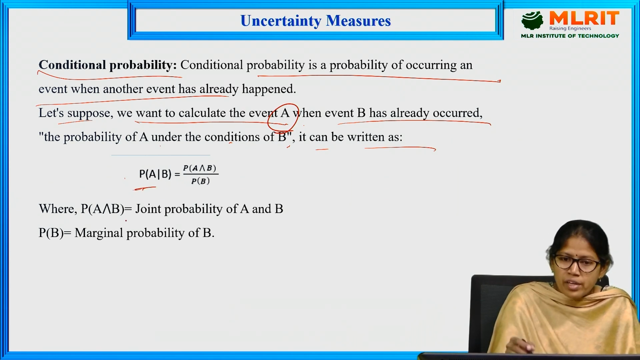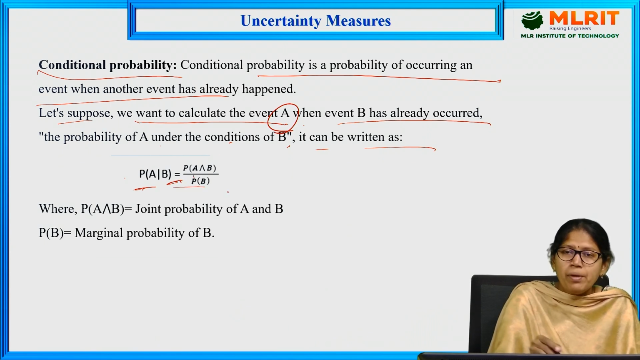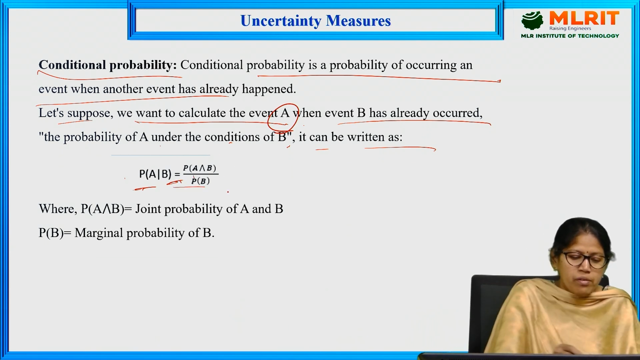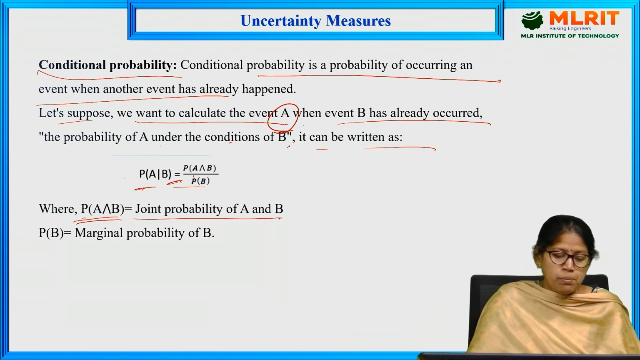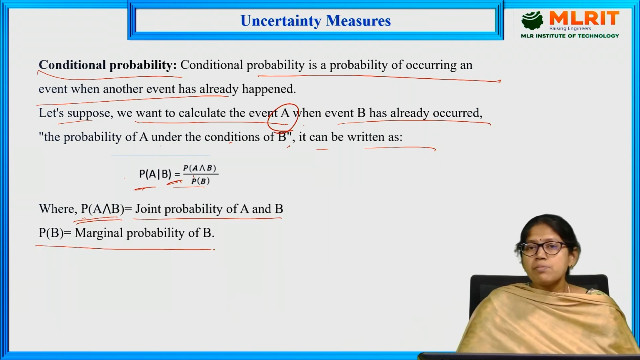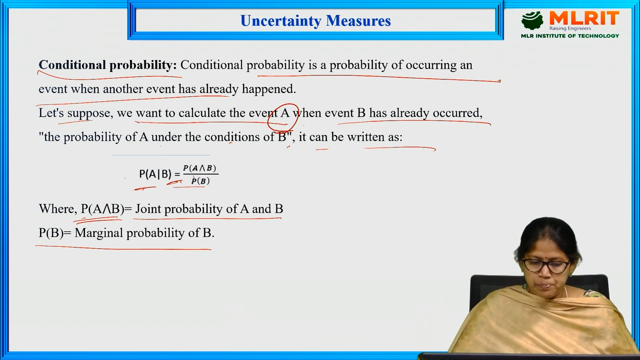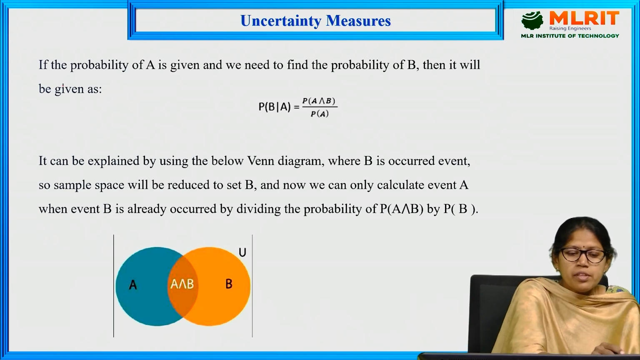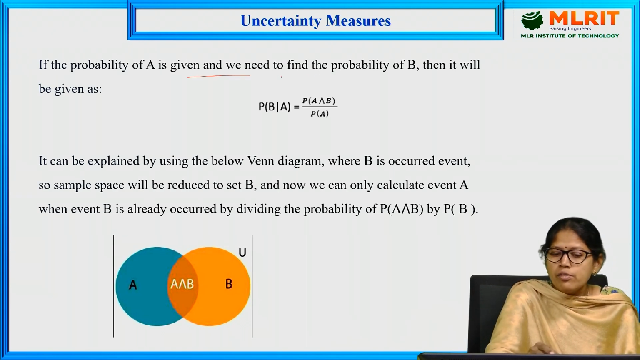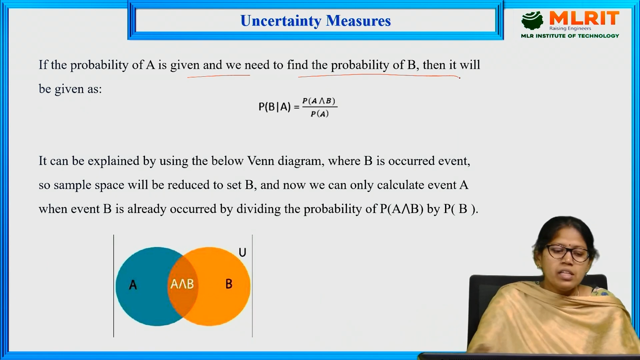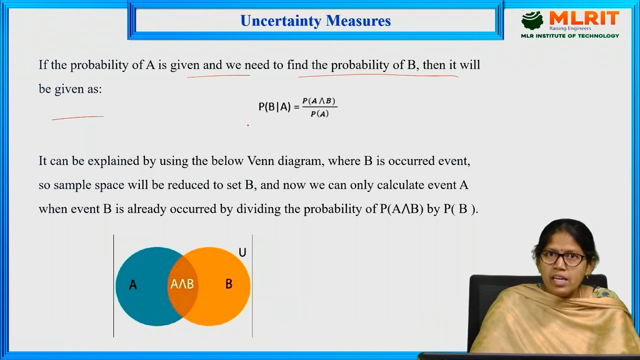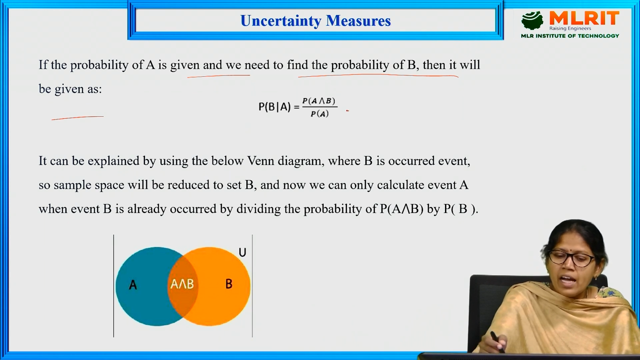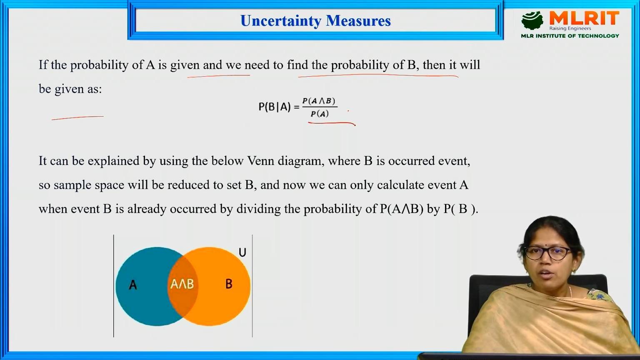So, P(A|B) = P(A∩B) / P(B), where P(A∩B) is the joint probability of A and B, and P(B) is called the marginal probability of B. Similarly, if B is given and we need to find A, it is written vice versa: P(B|A) = P(A∩B) / P(A).